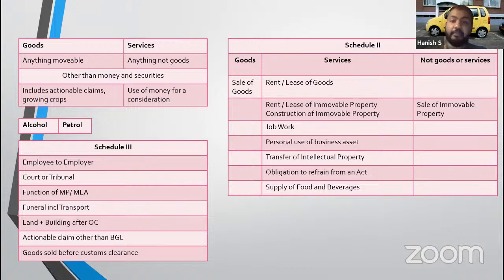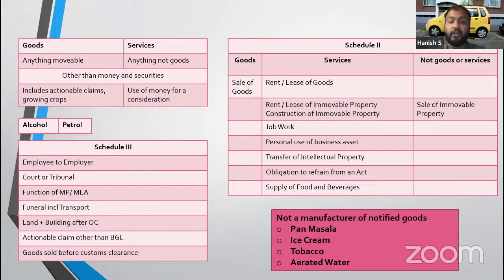Land and building after OC we discussed, not taxable. Betting, gambling, and lottery is taxable. All the other actionable claims, not taxable. Goods sold before customs clearance. Any permutation and combination, if goods are not entering into India or I'm not filing bill of entry for home consumption and sale happens before that, it is not liable to tax.